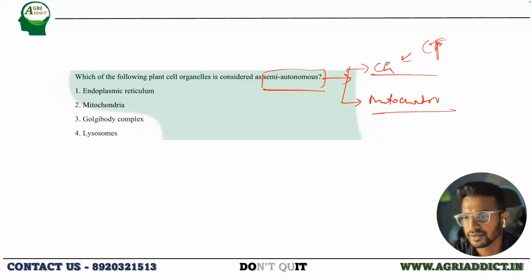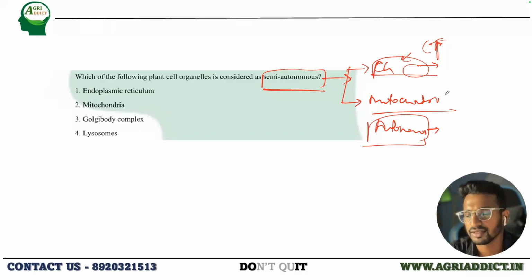Why are they semi-autonomous? Because they have their own DNA. So own DNA, that is why they are semi-autonomous. But if they are having their own DNA, they should be called autonomous. If they can replicate their own genetic material and survive on their own, then they should be called autonomous. But why semi-autonomous?